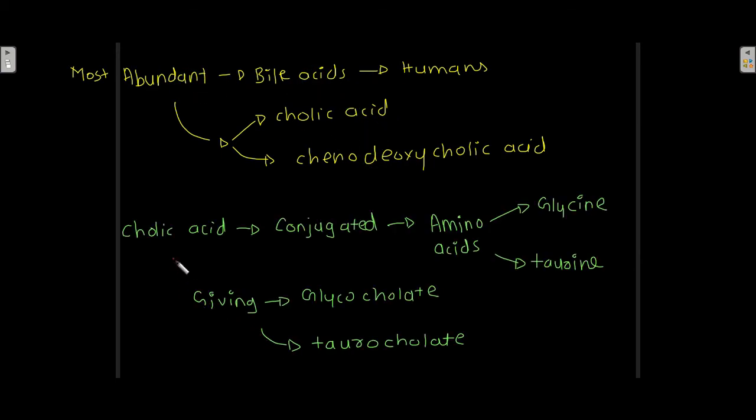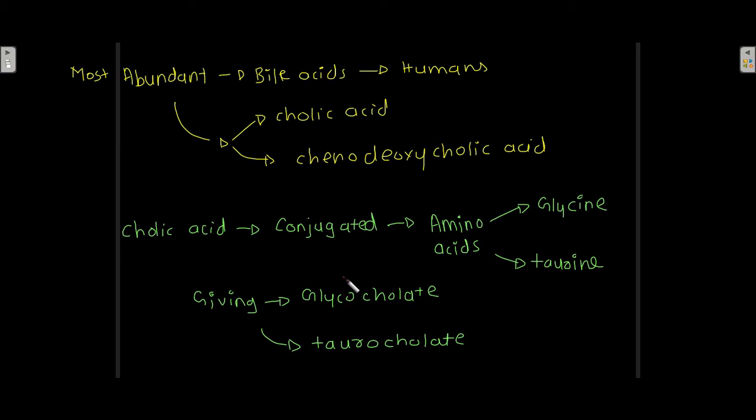Now cholic acid is conjugated with amino acids such as glycine and taurine, and this conjugation forms glycocholate and taurocholate. When cholic acid conjugates with glycine, it forms glycocholate, and when it conjugates with taurine, taurocholate is formed.